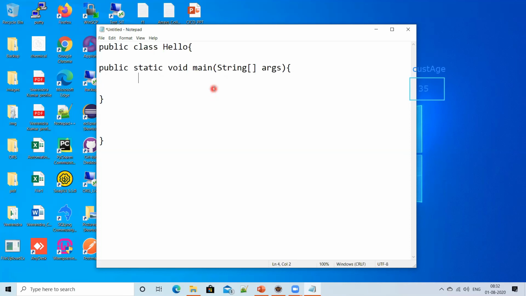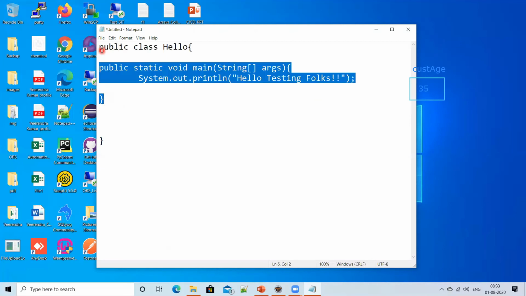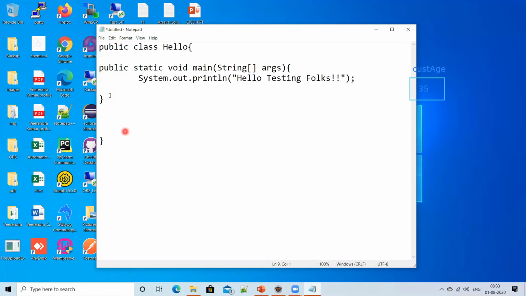We are going to discuss all those things one by one. Yes, so I have this statement. Now let me give a simple message like System.out.println, and here I'll give some message. Okay, let's say hello testing folks or something like this. I'm giving some message. That's it, guys. So I have this main method. That main method is there in the class called Hello. So all these spaces are not required, but anyway, even if you have space, not a problem. As per standards, we have to take care of all those things. I'll talk about those standards later.